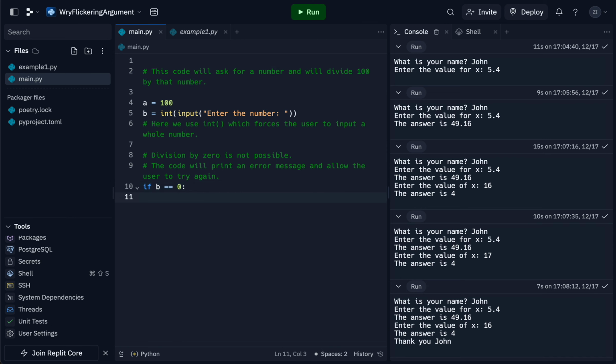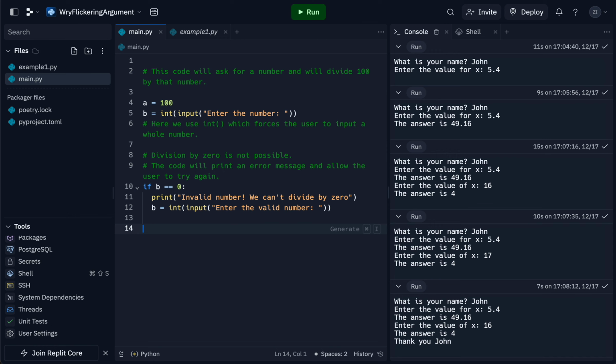Say if b is equal to 0, print invalid number. We can't divide by 0. And then we'll give the user one more chance here to set b again. So we'll say int(input("Enter the valid number")).